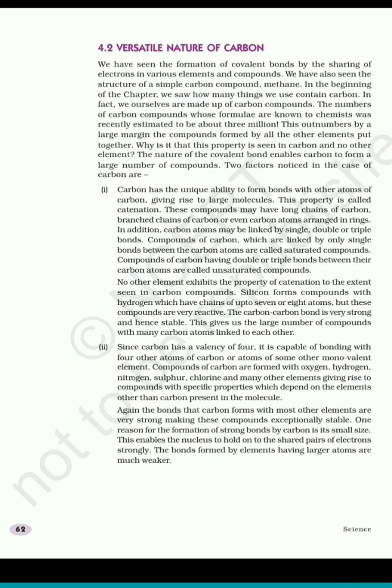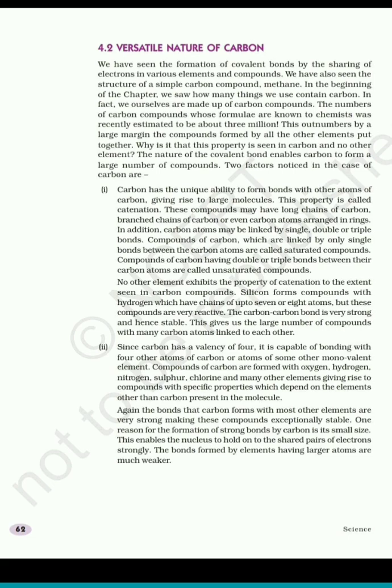Up to this we have seen covalent bonds and allotropes of carbon. Now we will see some more properties of carbon, due to which carbon can form so many compounds with itself or other elements. The first property is catenation. See, catenation is what? The self-linking property of an element.